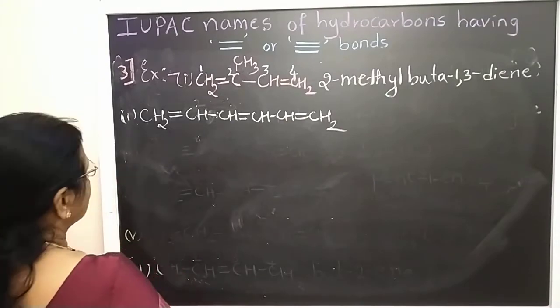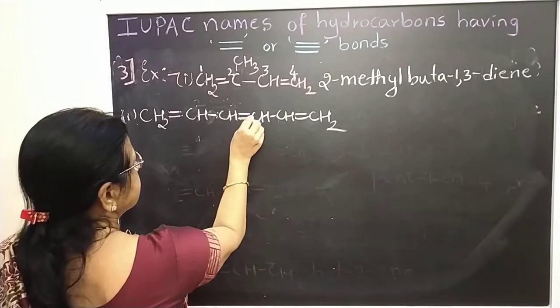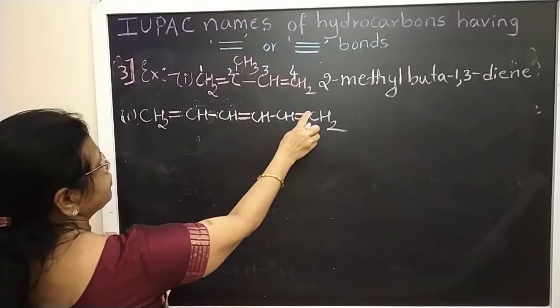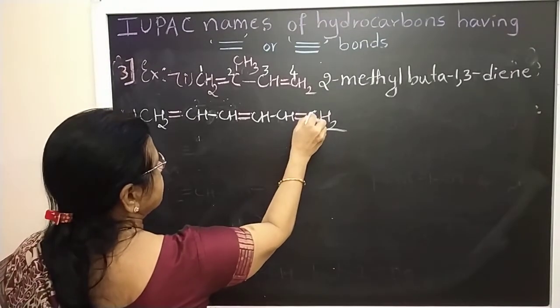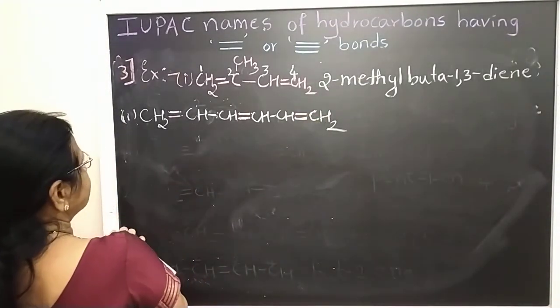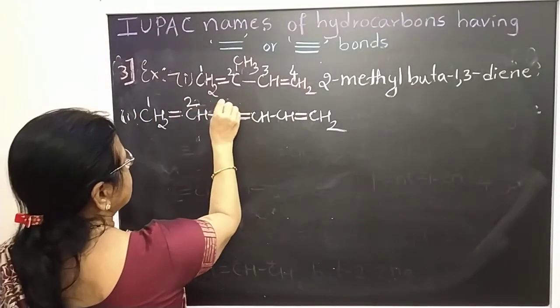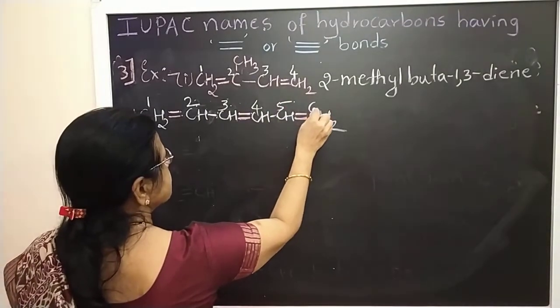Okay, but how many double bonds are there? Here there is a double bond, here there is a double bond, and here. So I can give the numbers from the side nearer to the double bond. Here I can give the number from the left or right side, same position. So 1, 2, 3, 4, 5, 6.